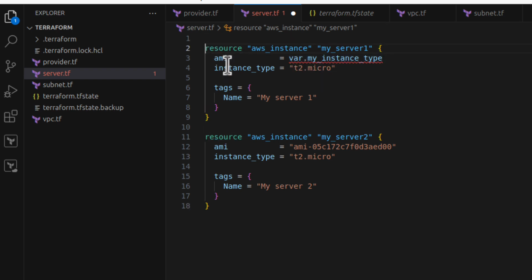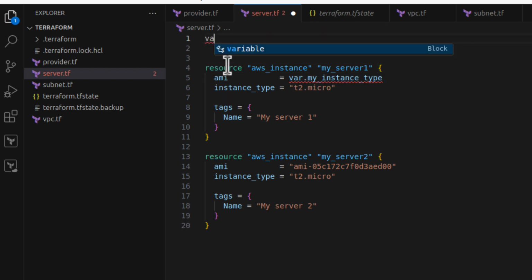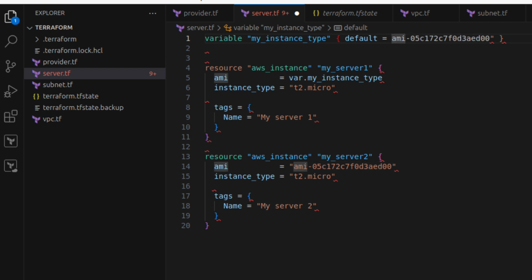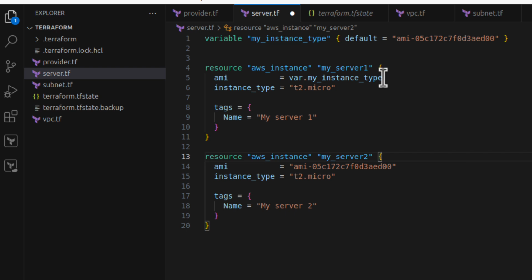Then, at the top maybe, I will add another line. I will call it variable, and my variable name has to be in quotation marks. I called my variable my instance type, and I will use curly brackets. Within those curly brackets, I can specify the default value. I say default equals, and I copy paste my AMI. However, I want to have it as a string, which means I will add quotation marks again. So we basically have the same thing, but now it's stored as a variable.